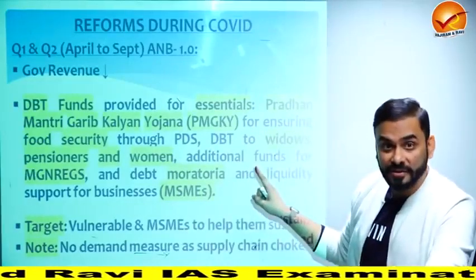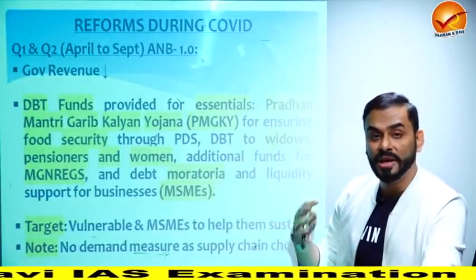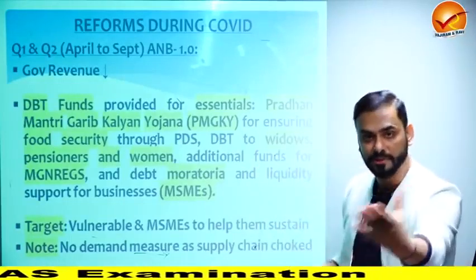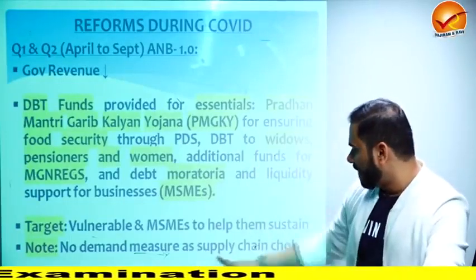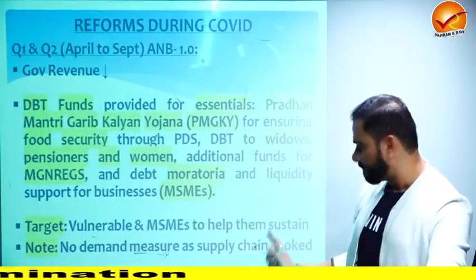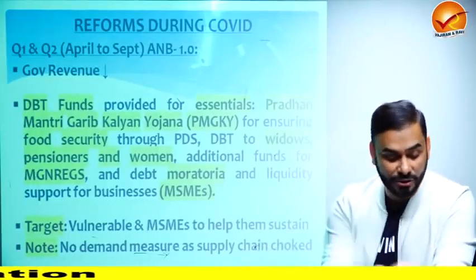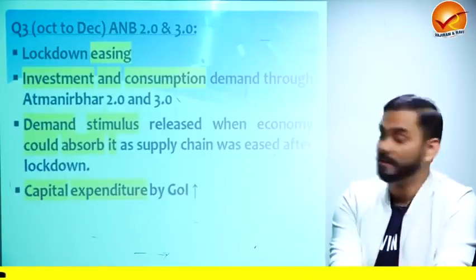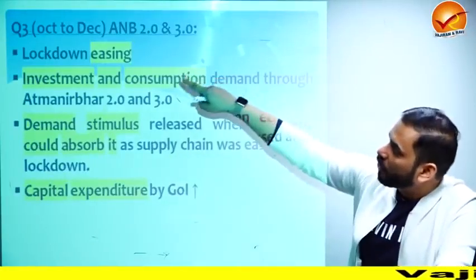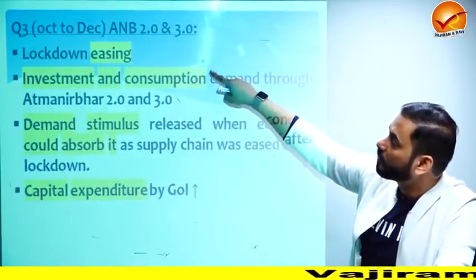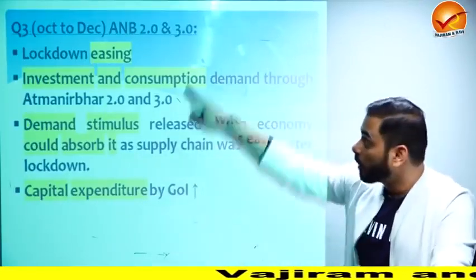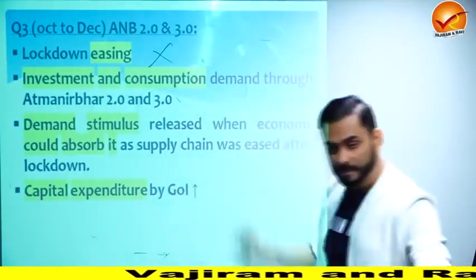A lot of money was not given because supply was not happening. If you release a lot of money in the hands of people, it will lead to inflation. So no demand measures, as the supply chain was choked. Since the supply chain was choked, demand measures were not being done. When you come to quarter 3, October to December, Atmanirbhar Bharat 2.0 and 3.0, lockdown was slowly ending.